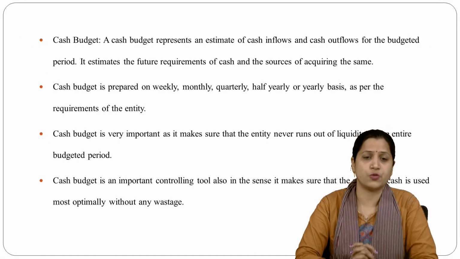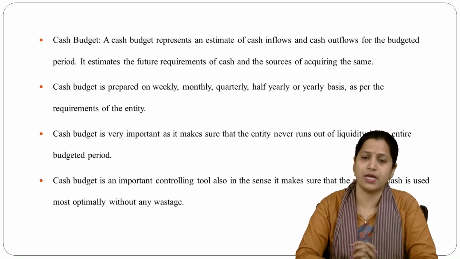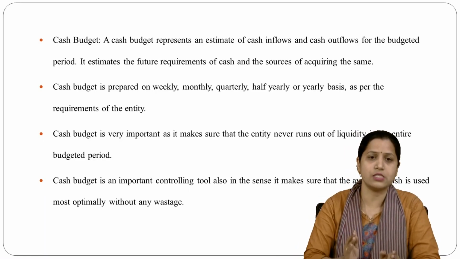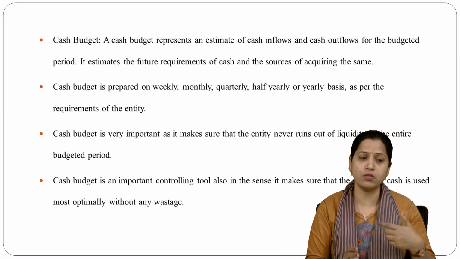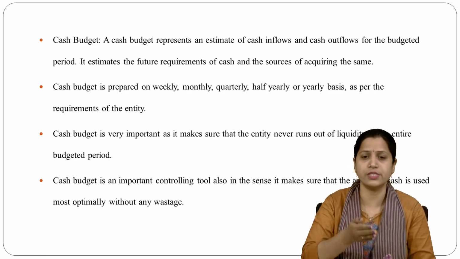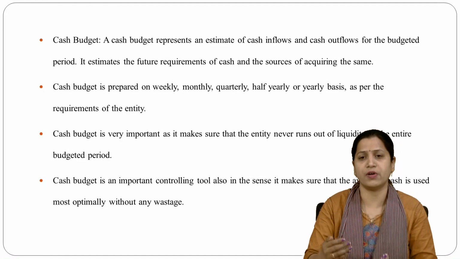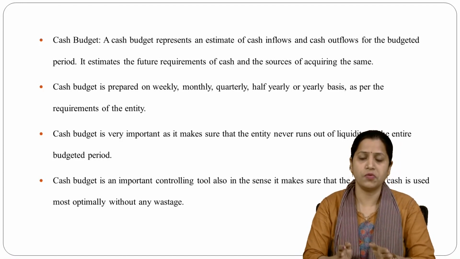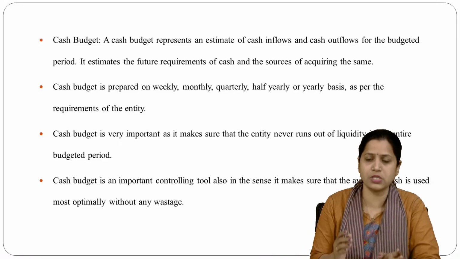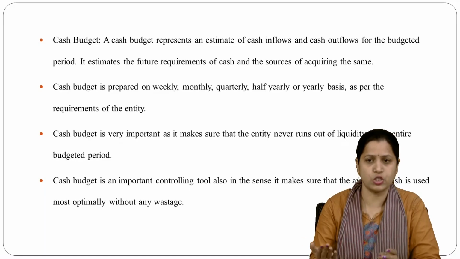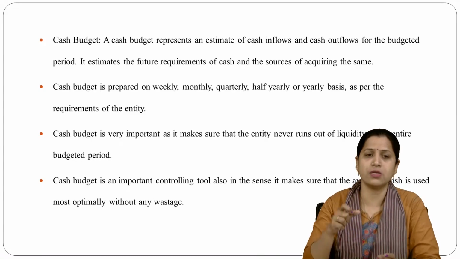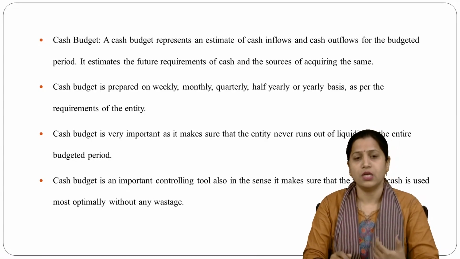The next one is the cash budget. A cash budget represents an estimate of cash inflows and cash outflows for the budgeted period. So it is the estimation of future requirements of cash. What cash will be required in the future, and what are the sources, internal and external, that will be required for acquiring the same. So here, the cash budget is based on the cash inflows and cash going out, that means cash outflow. We are making the budget again on the basis of some decided period, the budgeted period. The cash budget is prepared